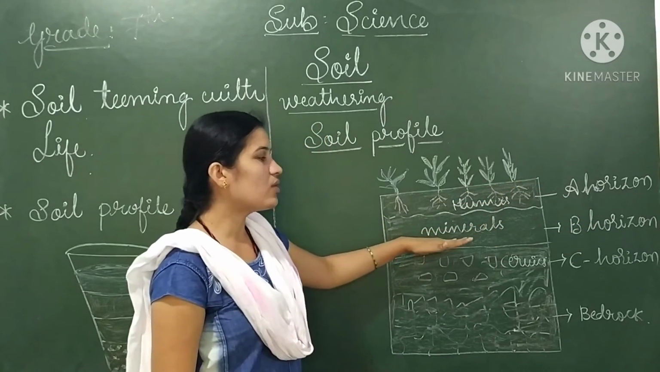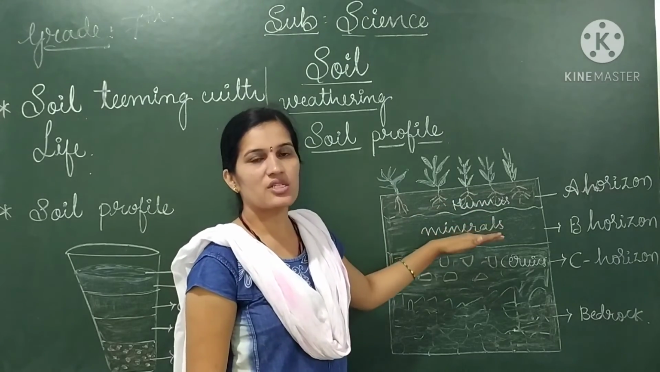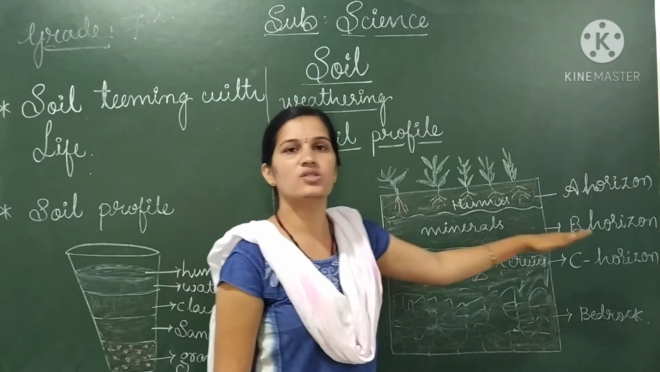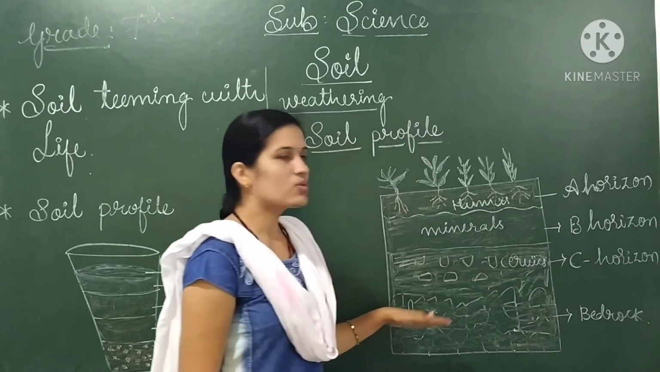Below the top layer, we can find the minerals. So we can take out the minerals by digging the second layer, which is called B horizon. The next one is C horizon.